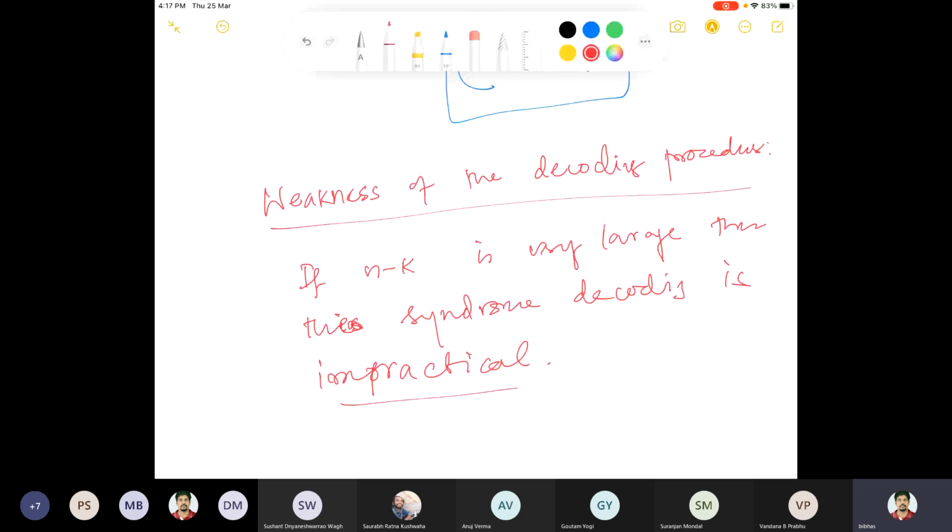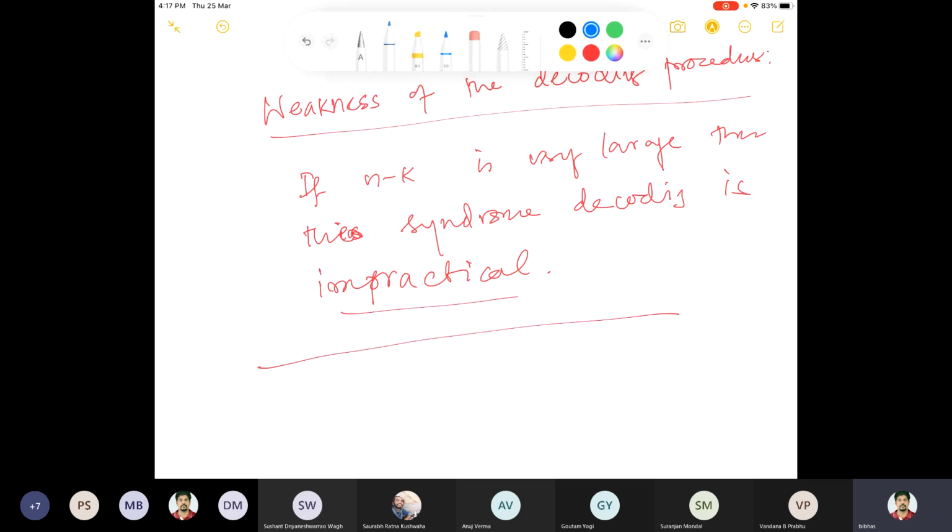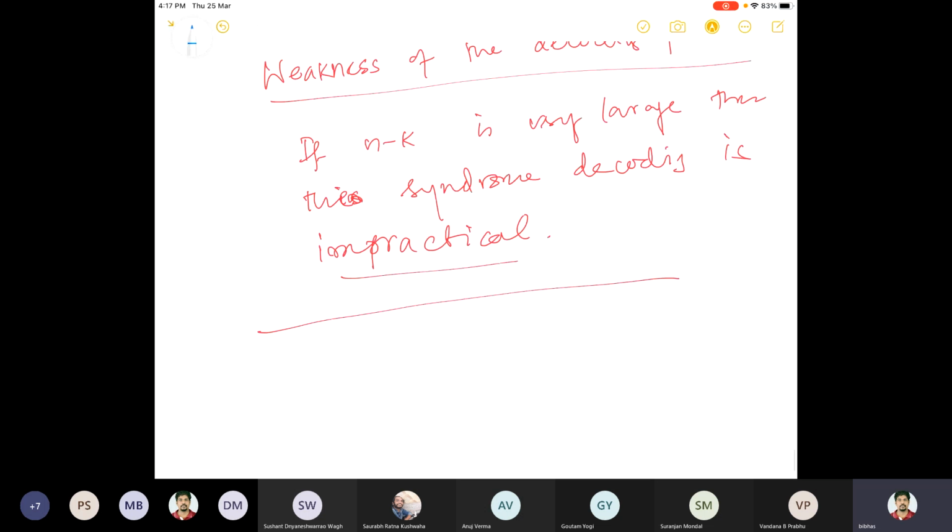Now I'll tell you one particular example of a linear code, which is also interesting. When I say one particular linear code, that means n and k are fixed and follow a certain pattern. This linear coding procedure was discovered by Richard Hamming in 1950.